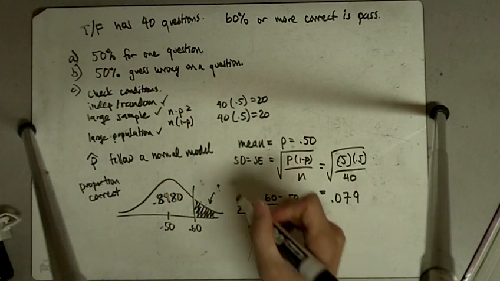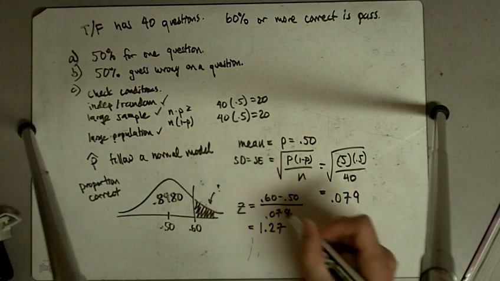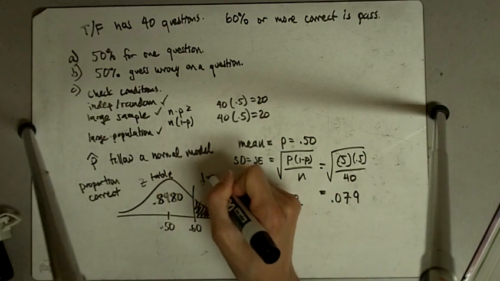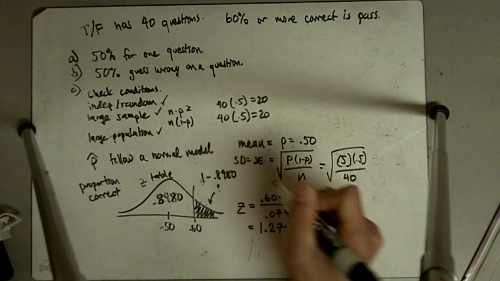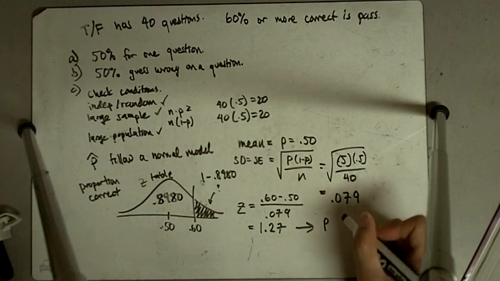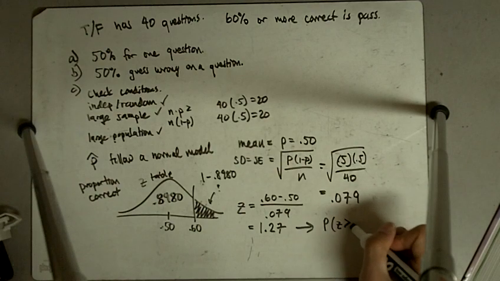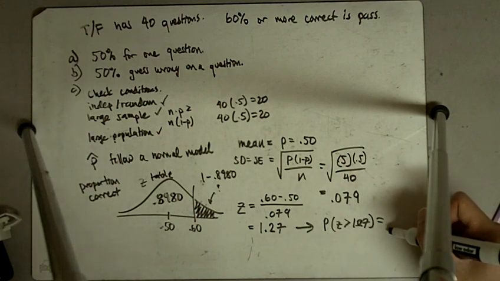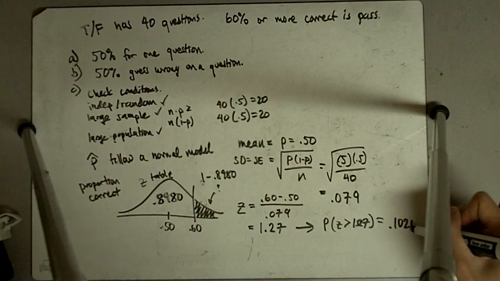So the area to the right, the probability of being greater than 1.27, is 1 minus 0.8980, which is 0.1020.